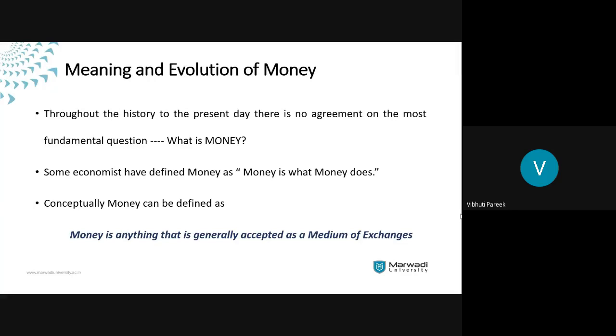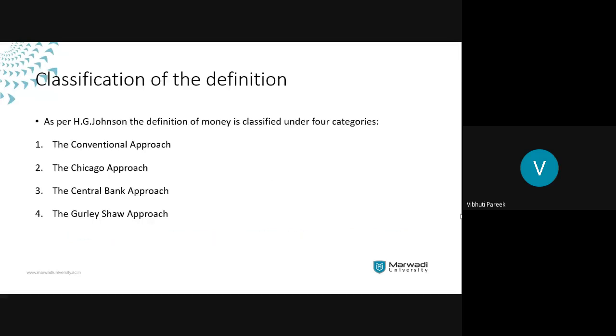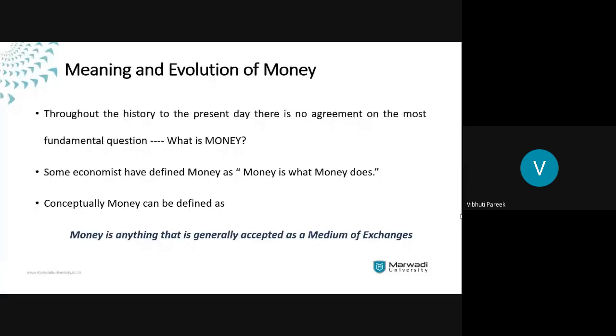See, whenever we are talking about money, historically this was not what money meant. Historically, money was not in the form of coins or notes. It was a means of exchange. There was nothing like money. There was barter system. There are many commodities which have performed these functions of money and forms of money.